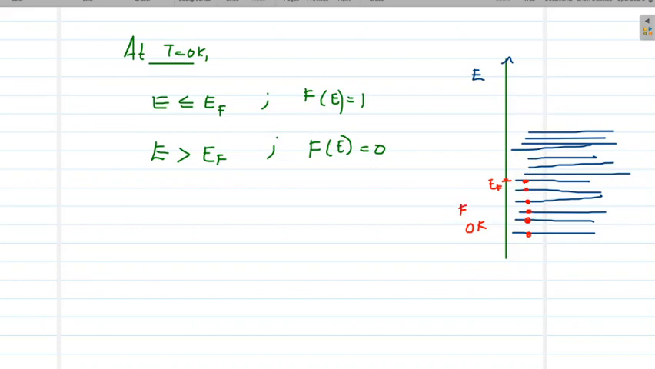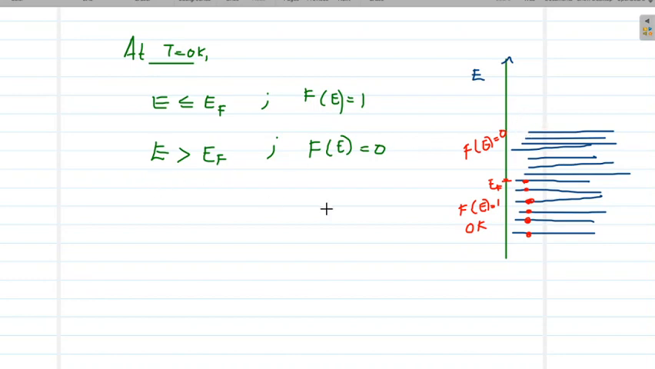So this is the meaning of f(E) equal to 1. If you look into a particular state, you will definitely find an electron with 100% surety. And f(E) equal to 0 means you will have 0% chance to find an electron in these states. That means no electrons will be present at E greater than EF.